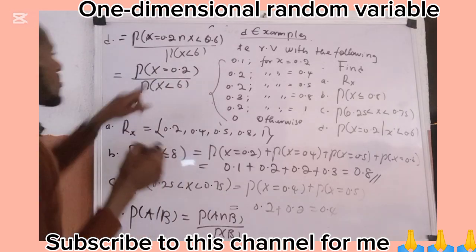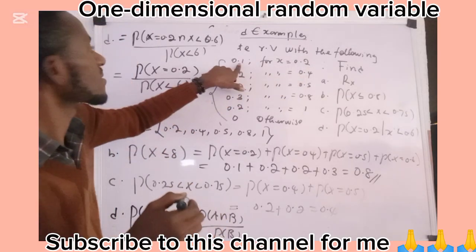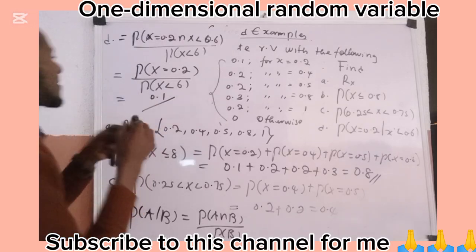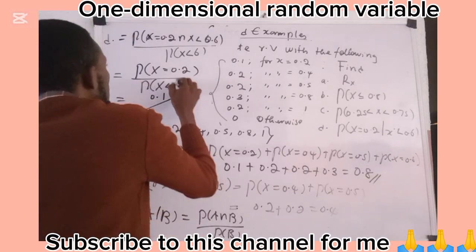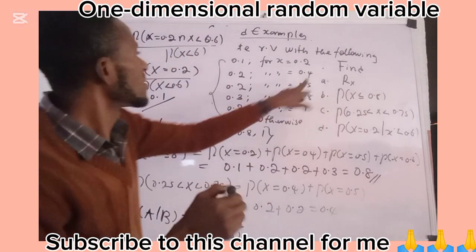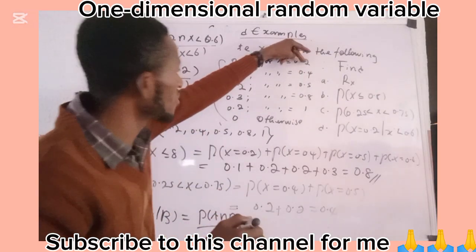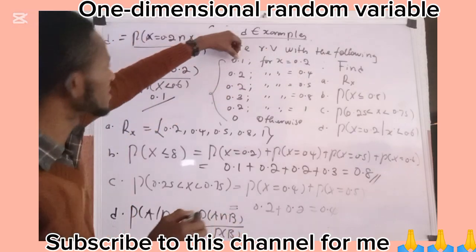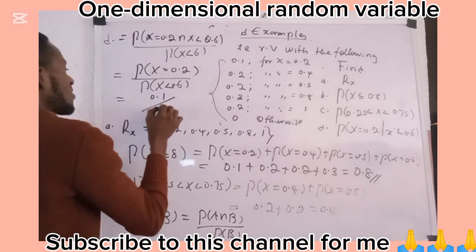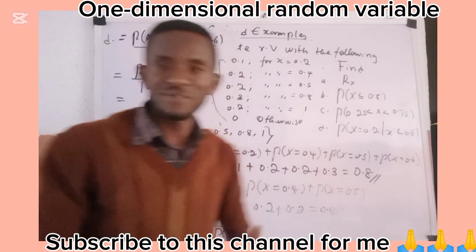You close it. Probability that x is 0.2 is 0.1. So this equals 0.1 all over the probability that x is less than 0.6. Here, 0.5 is less than 0.6, 0.4 is less than 0.6, 0.2 is less than 0.6. So the probability of 0.2, 0.4 and 0.5 is 0.1 plus 0.2 plus 0.2, which is 0.5. So this becomes 0.5. So that becomes this conditional probability.